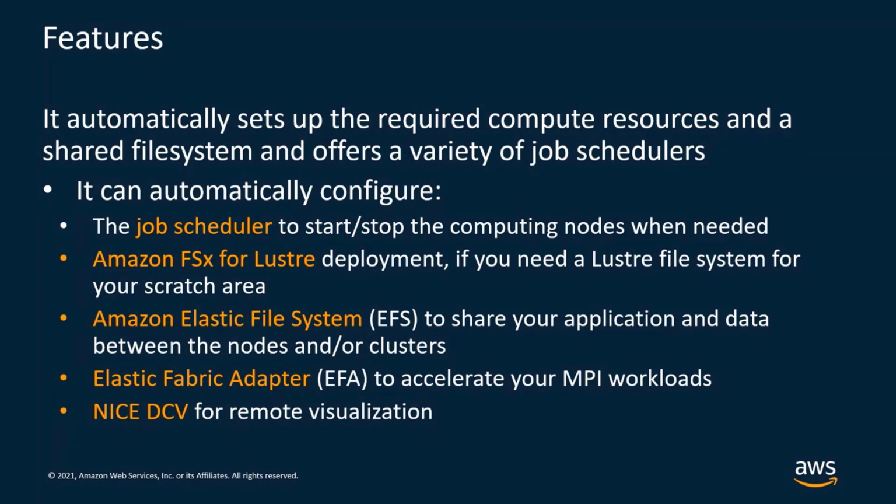Finally, Parallel Cluster can also automatically install for you NICE DCV on the head node. So NICE DCV is a remote visualization protocol that is used to stream the graphics of your application from the cluster head node to your local client. Using DCV is very convenient because you no longer have to download the output from Parallel Cluster in order to visualize your results. You can keep all the data on AWS and just stream the graphics of the application from the head node to your local client without the need of downloading the output of your jobs.